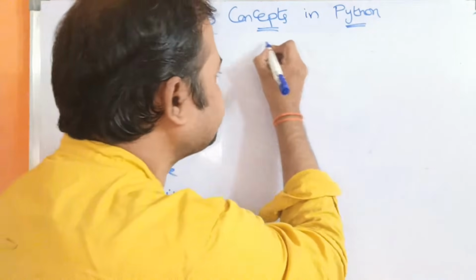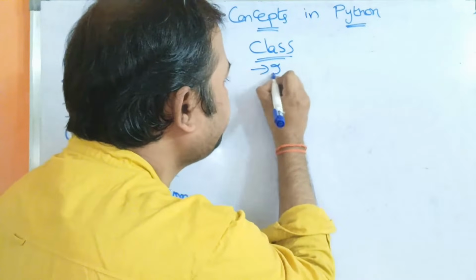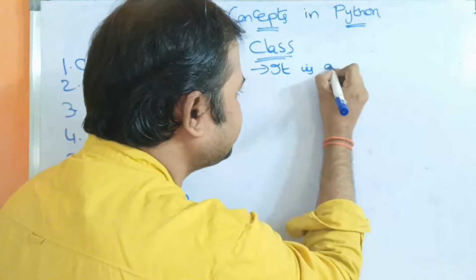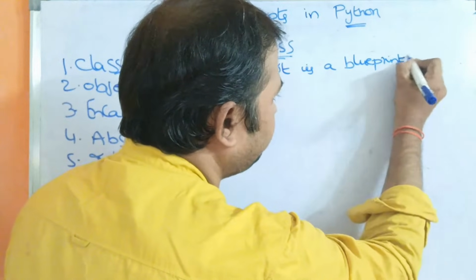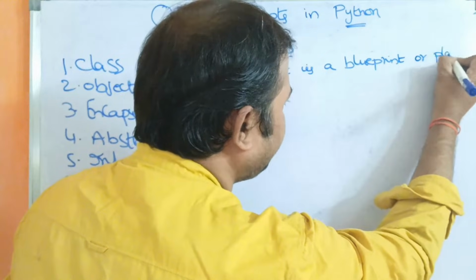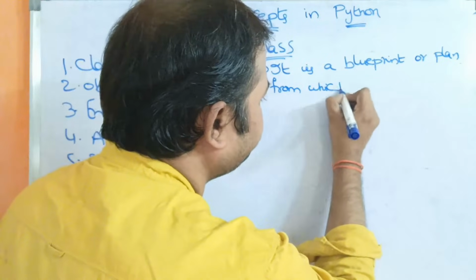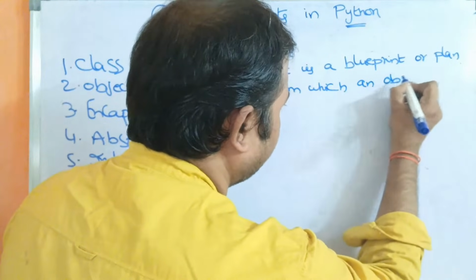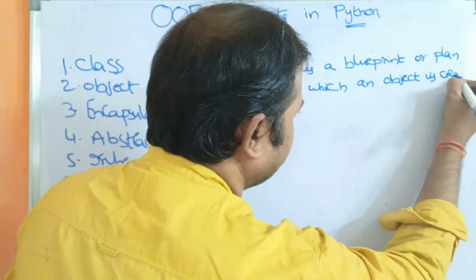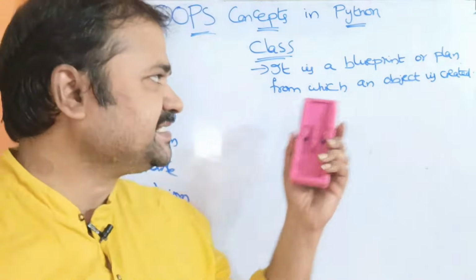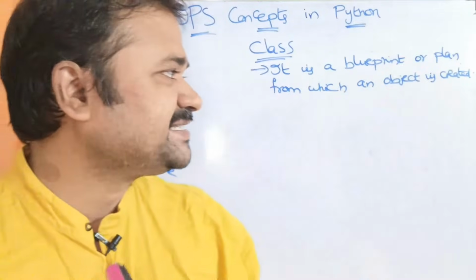So the first concept is class. What is a class? Class is a blueprint, or we can also call it a plan, from which an object is created. This is the most commonly used definition for the class. So what is a class? Class is a blueprint or plan from which an object is created.